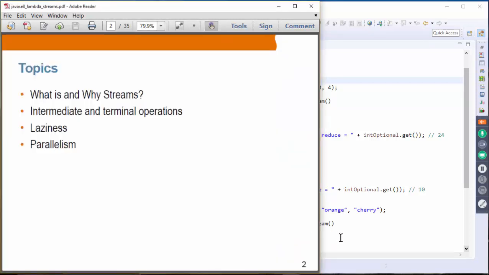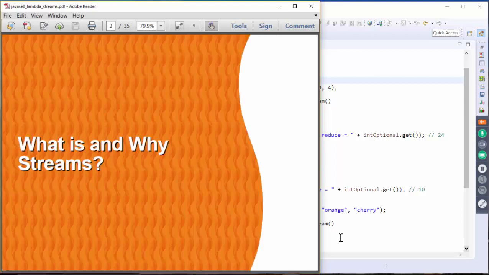We are going to talk about what streams are and why you want to use them. We'll talk about the concept of intermediate and terminal operations, and we'll talk about the concept of laziness, and then we will see how we can perform stream operations in parallel fashion. What is and why streams?